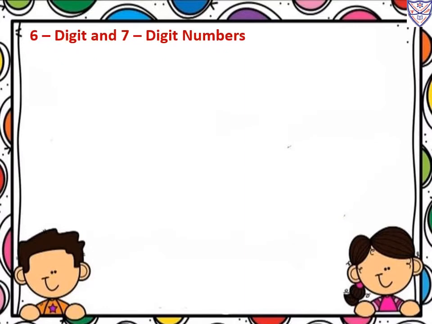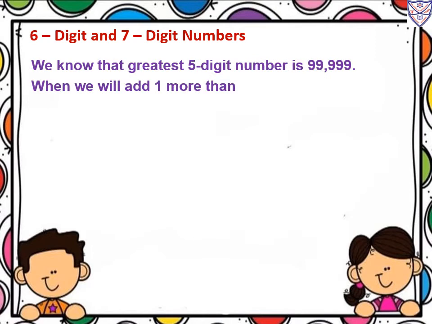So our first topic is 6 digit and 7 digit numbers. We have learned 5 digit numbers. Now we are going to learn 6 digit and 7 digit numbers. We know that the greatest 5 digit number is 99,999. So when we add 1 to this 99,999, what will happen?